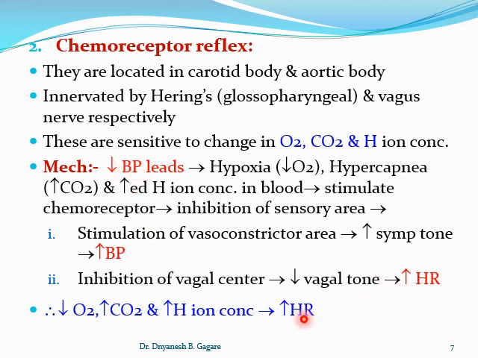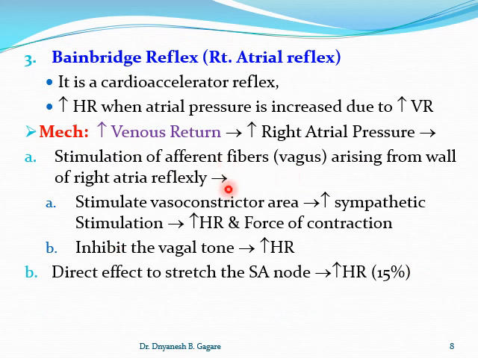So here we can say that any decrease in oxygen level, increase in carbon dioxide level and increase in H ion concentration leads to an increase in heart rate through the chemoreceptor reflex. In this way the chemoreceptor reflex works. Now we'll continue with Bainbridge's reflex.